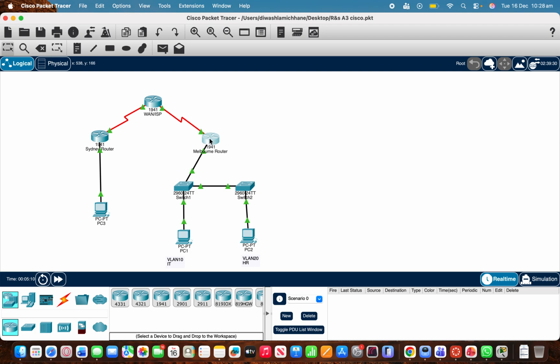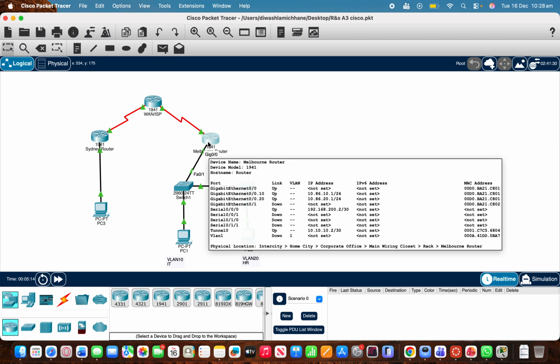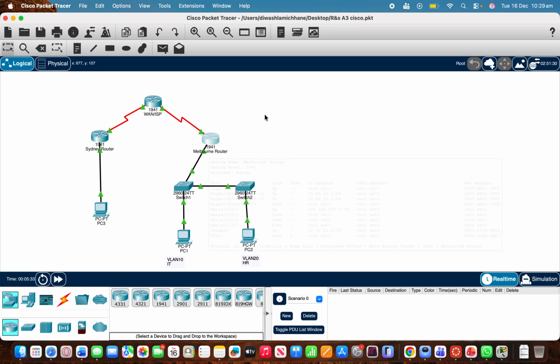After configuration, the routers formed a full OSPF adjacency, which I verified using the command show ip ospf neighbor. This ensures that both routers exchange routes reliably and can dynamically update paths if links change. And so I'll walk through the Melbourne VLAN design.